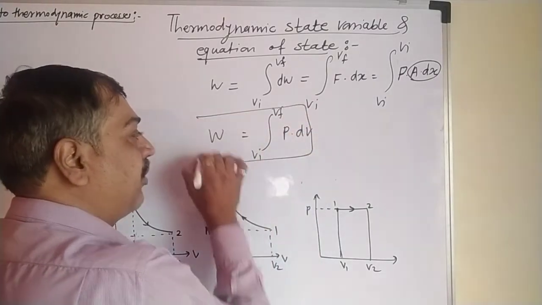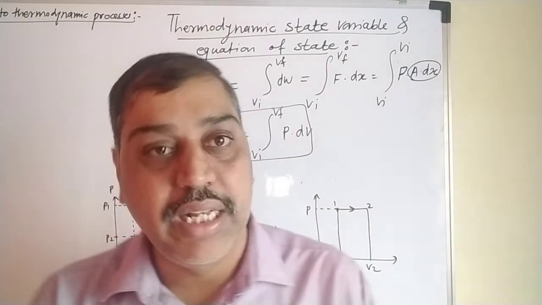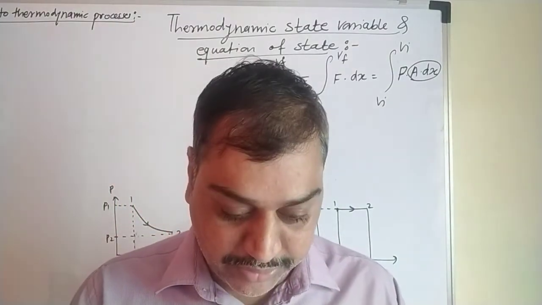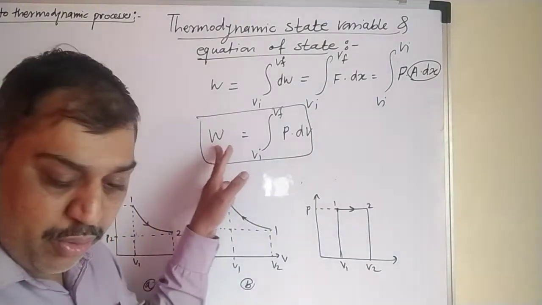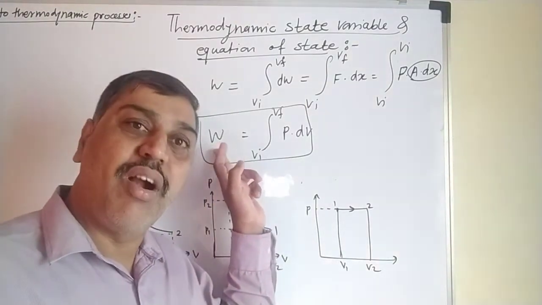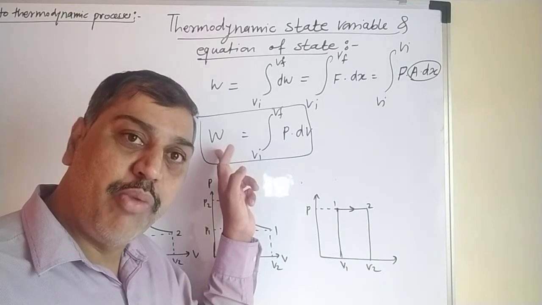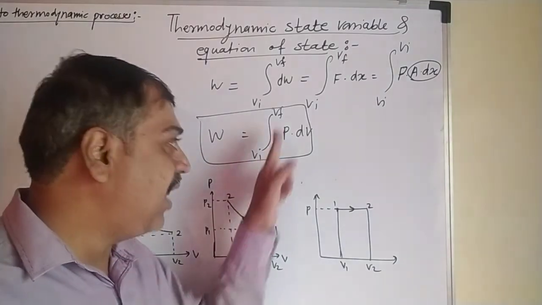This equation we already derived in your book, in the last lecture. In this equation, W is the amount of work done required to change the volume of a given system from VI to VF.